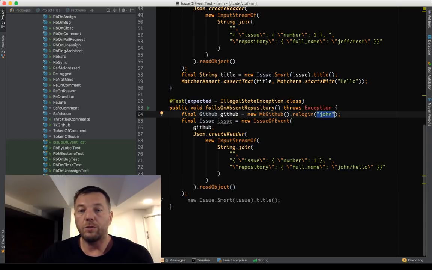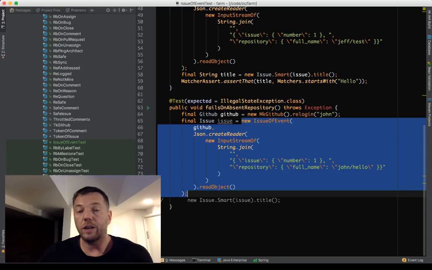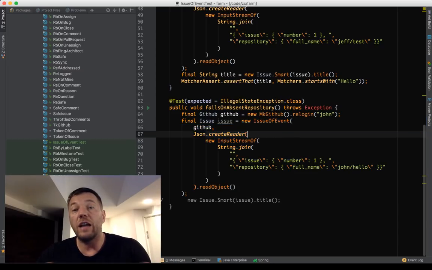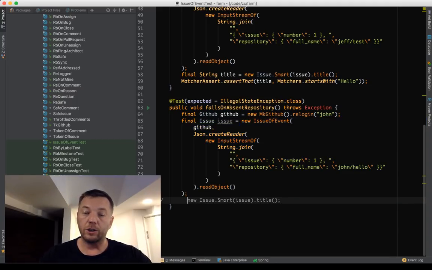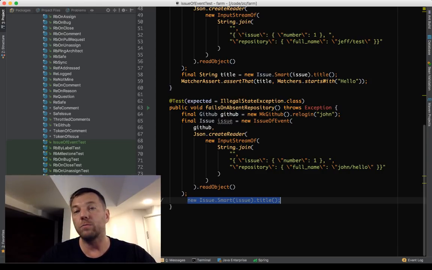So you may say this object is in an invalid state. But that's wrong. Thinking like that is wrong. This object is in a perfect state, but it will fail only when we start touching it, only when we start asking it for information, and then it will go to the remote dependencies, to GitHub, and then it will break.